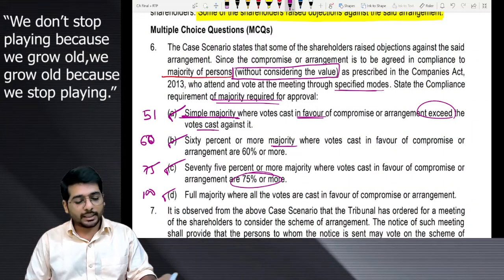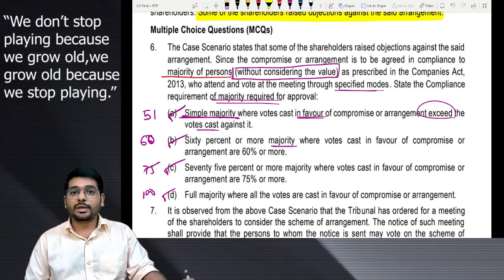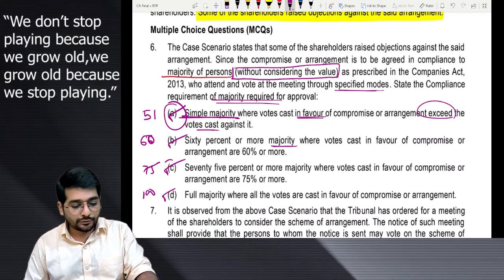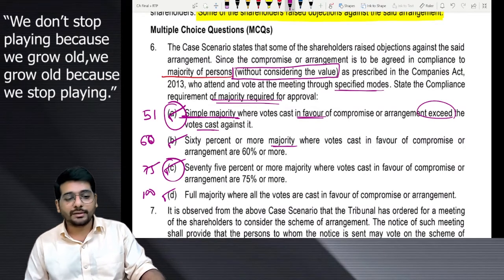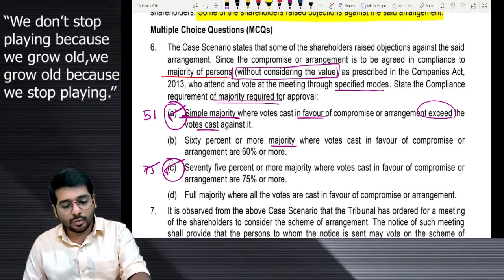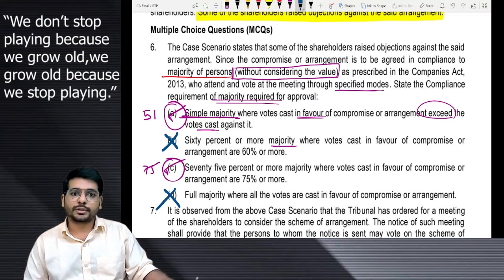Now, coming back to the question, if I do not know this bifurcation, I would have ticked on 75% or more. Correct? But since we know the bifurcation, we have 2 options now. 51 also, 75 also, 2 things are given. This point 60 and 100 go out of the equation over here, so I am just removing them for avoiding confusion.